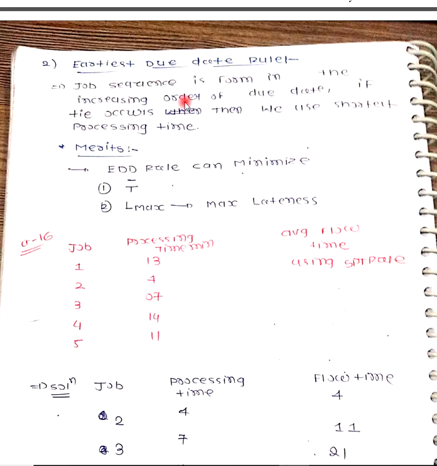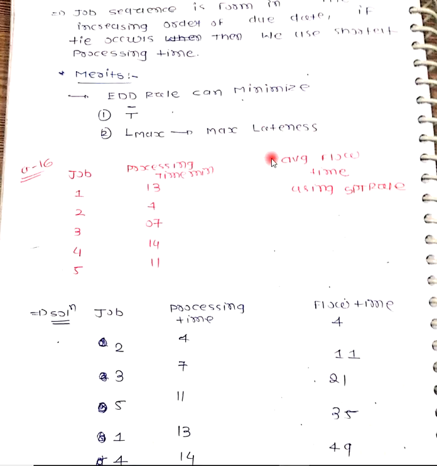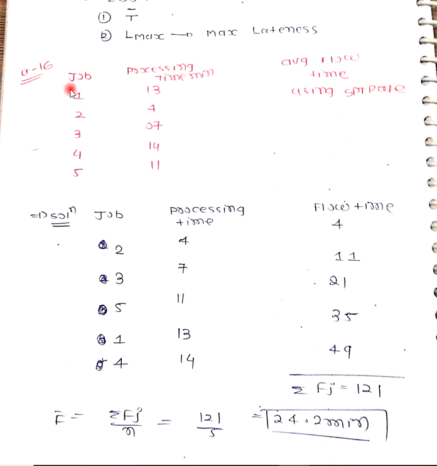Okay, this method is known as EDD rule. So EDD rule can minimize average tardiness and maximum lateness. Okay. Let's look at some of the numerical. These are the jobs 1, 2, 3, 4, 5, and these are the processing times.